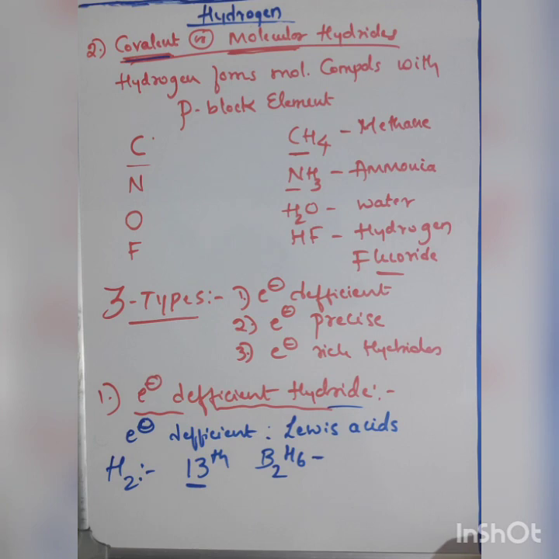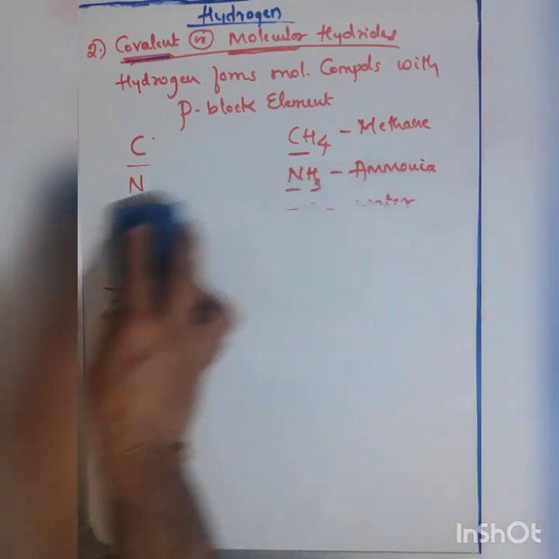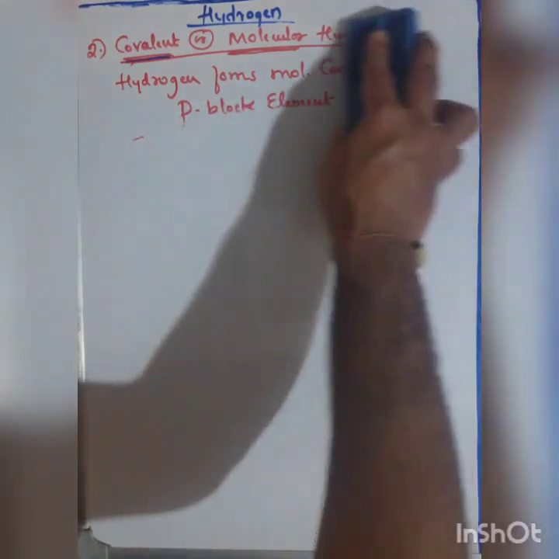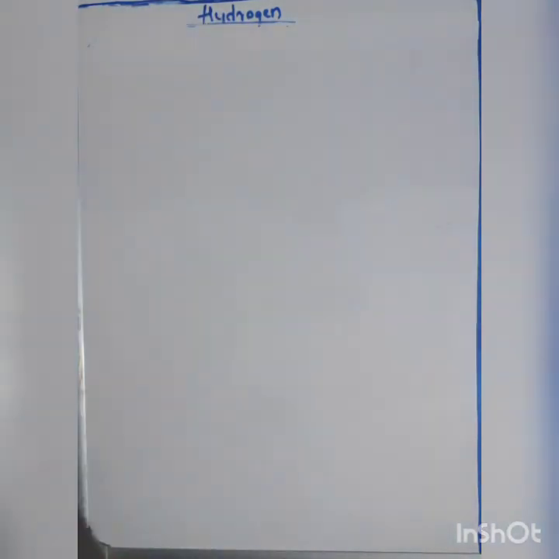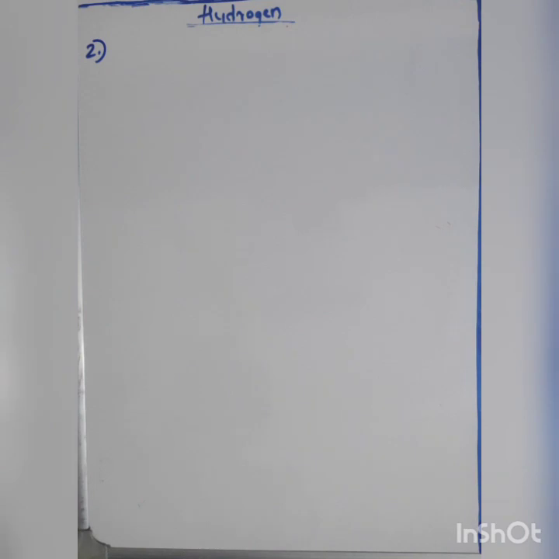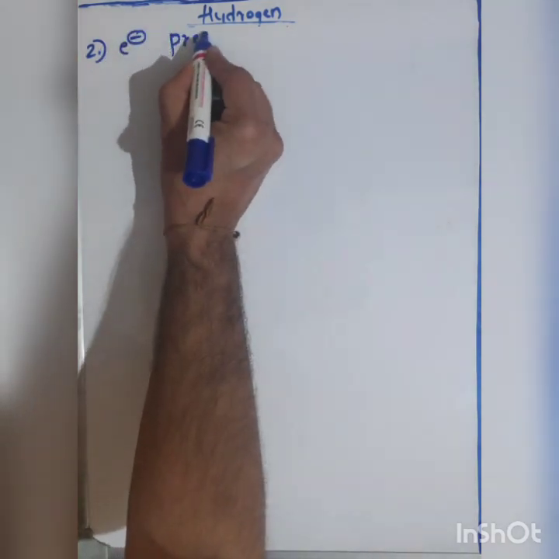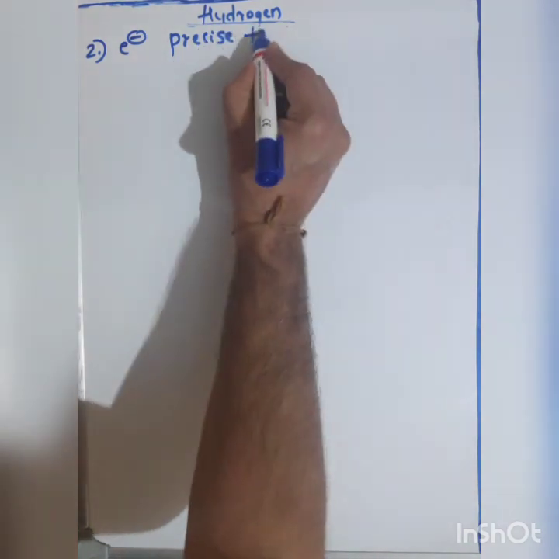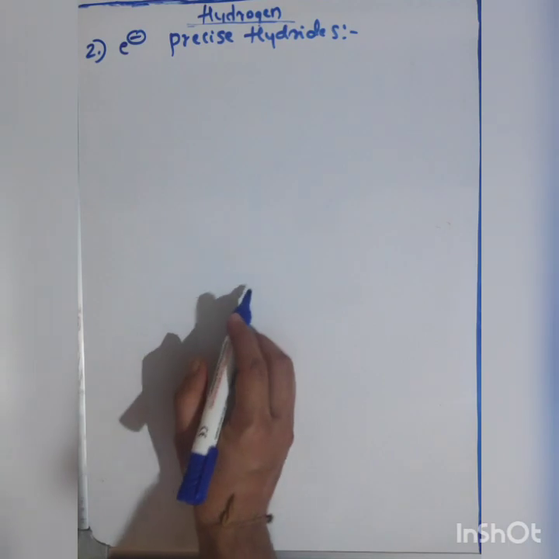Going to the next type of hydride, the electron precise hydrides.